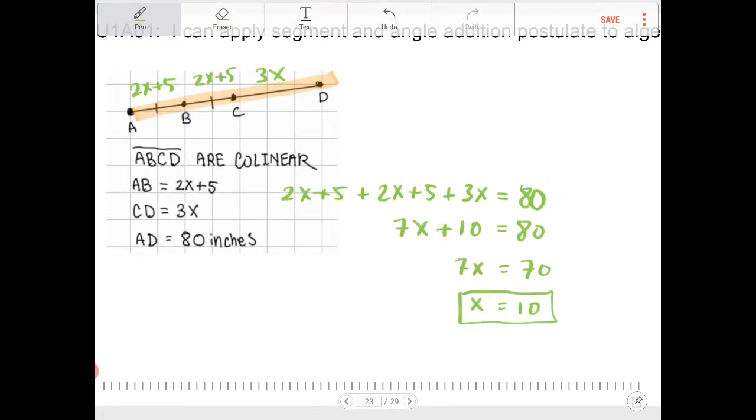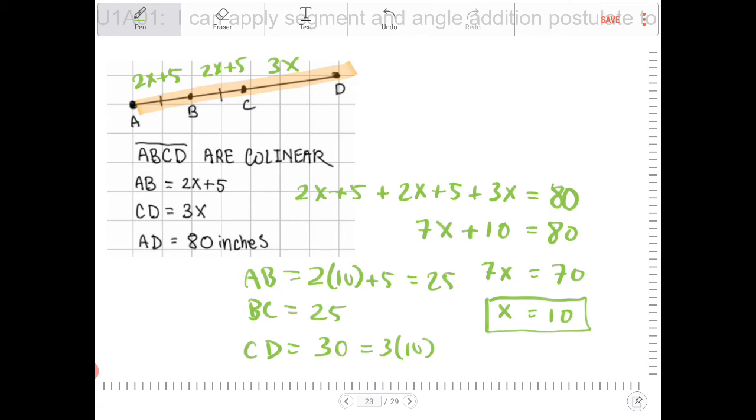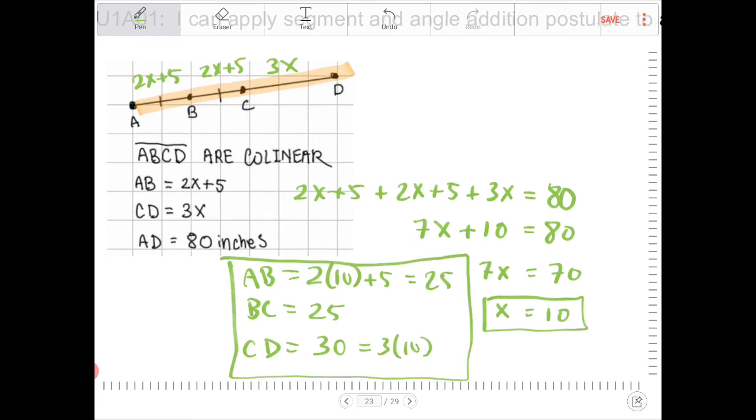Now that I've figured out what x is, I finally need to go back and figure out what AB is. Since AB is equal to 2x plus 5, it's 2 times 10 plus 5. So therefore AB is 25. BC, without doing any math at all, should be the same length. That's 25. And CD, okay? CD is 3x, so therefore that is 30, because it's 3 times 10. So these are all the lengths of AB, BC, and CD.